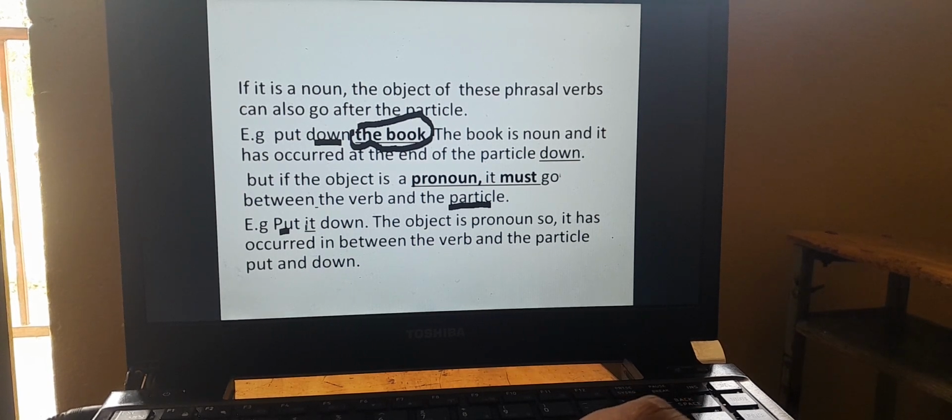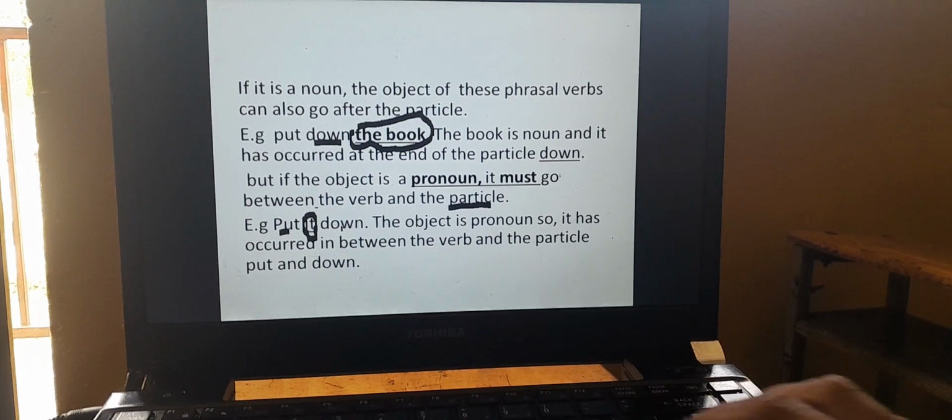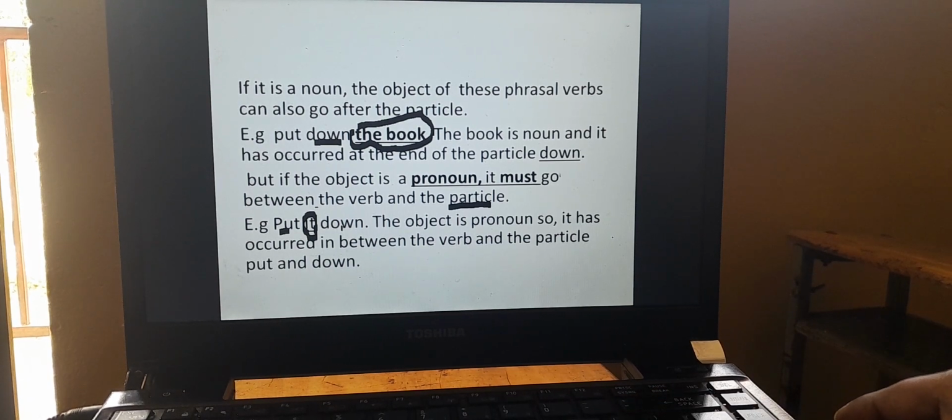Put it down. So it is a pronoun. It has occurred between put and down. So the object is a pronoun, and it has occurred in between the verb and the particle, put and down. There are lots of phrasal verbs that are similar to this one, and you should learn and practice using them and making sentences with this kind of phrasal verb.